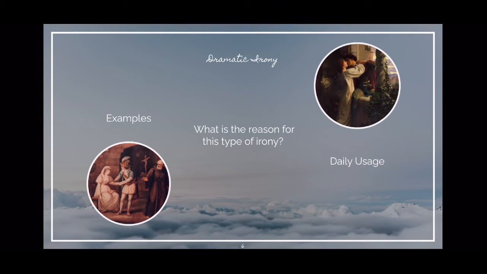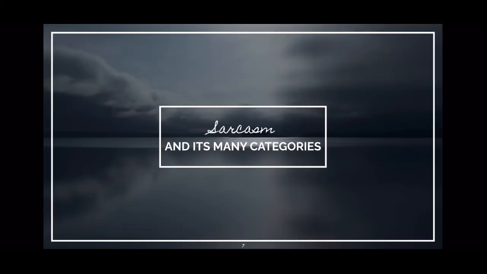In literature, its purpose is to create suspense and a desire to understand the way a character falls into an obvious trap. It is very captivating for us readers. Great ways to include dramatic irony in your writing are to use cutscenes or prologues. By showing the reader a scene that is separate from the information the characters know, including dramatic remarks without being direct, it will create the effects discussed. Sarcasm is our second topic.